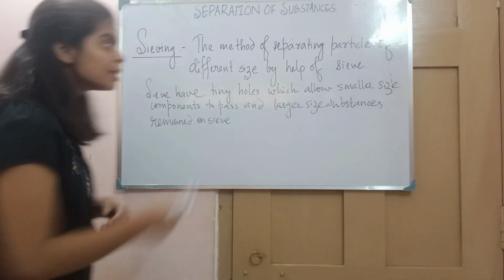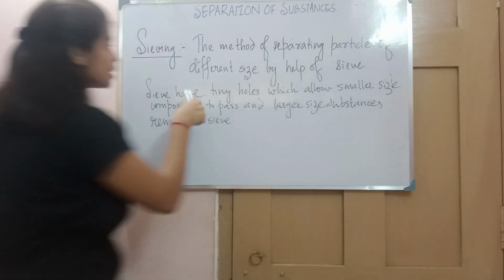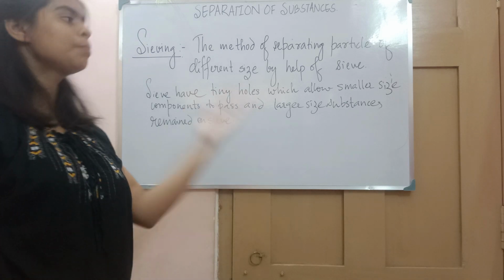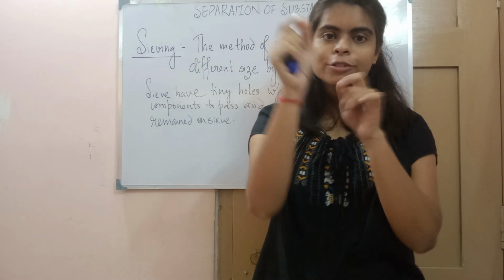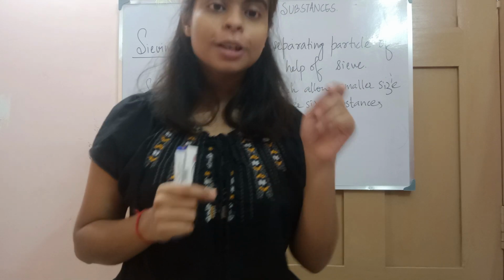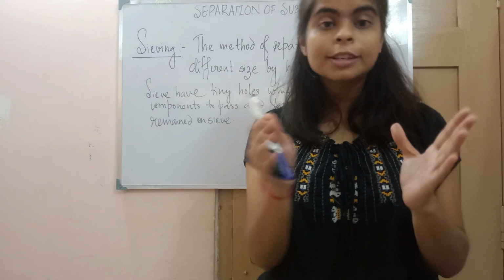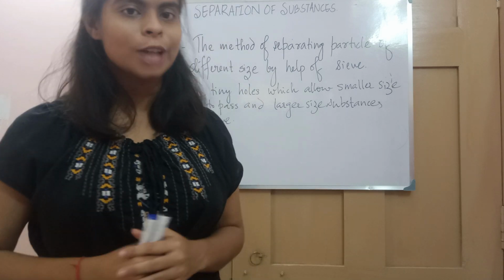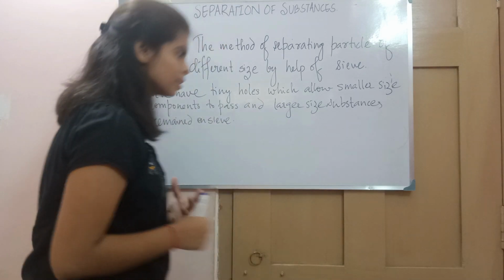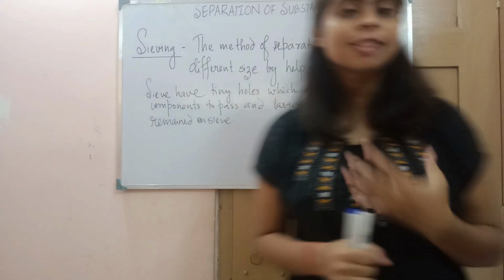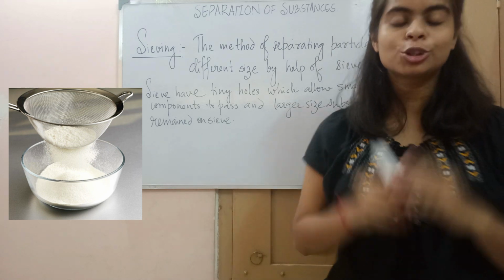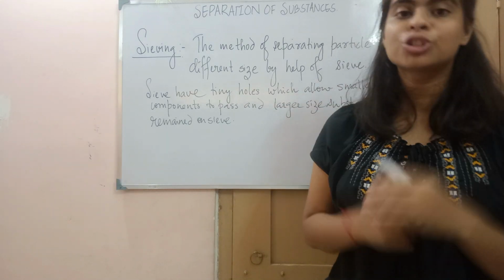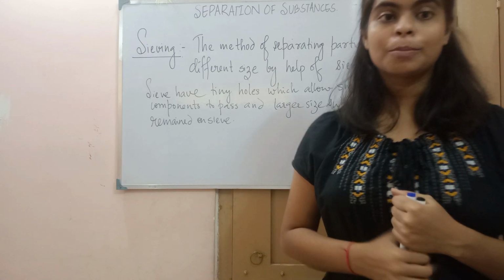And what is sieving? The method of separating particles of different sizes with the help of a sieve is called sieving. It has small holes, right? They have small holes, and you will see that smaller size components or substances can easily pass through those holes, but the components which are larger in size remain on the sieve, and in this way we can separate two different components of the mixture with the help of a sieve.